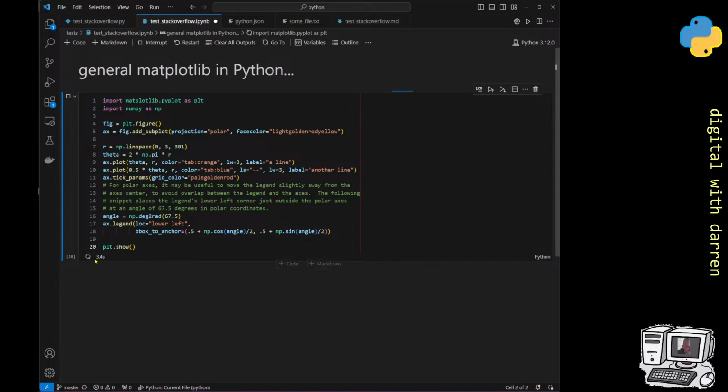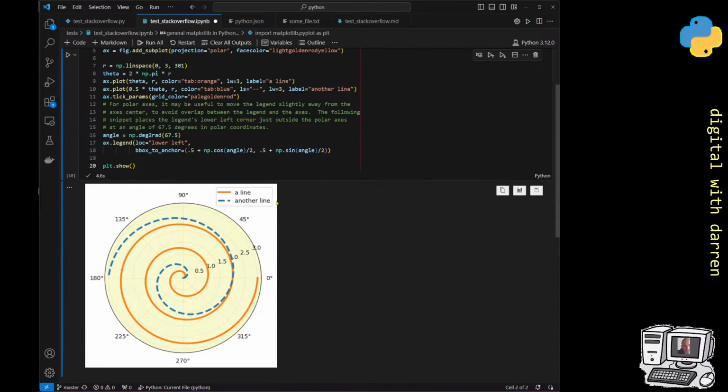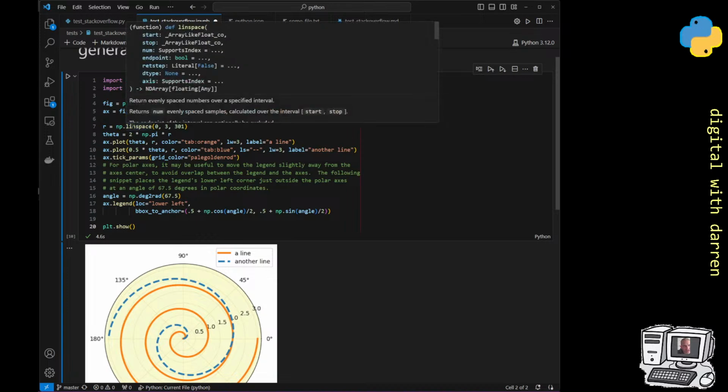It's doing its thing. You can see that it's taking a few seconds, but that's probably because it's launching something. The second time round of running it will be faster. But basically, here we go. We've done a full replication, and whatever this linspace is. Well, I know what linspace is. It kind of tells us anyway.